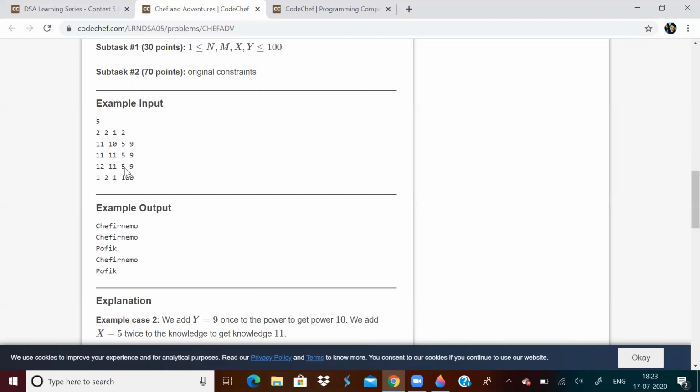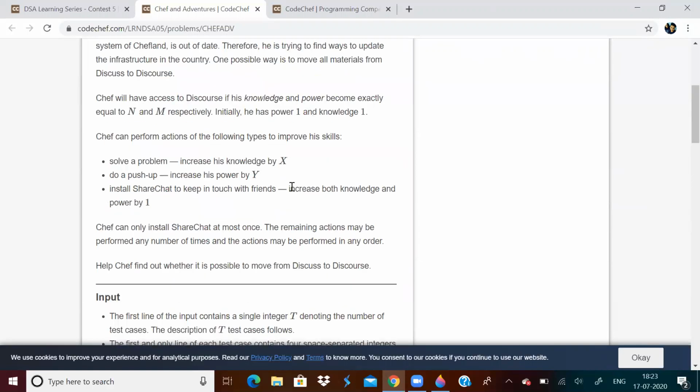You can see the next case. In the next case, you have to use ShareChat in the end. You can try it by yourself, pause the video and think about why the answer is this. The hint is, in the end you have to use ShareChat. You have to increase both knowledge and power by 1 simultaneously.